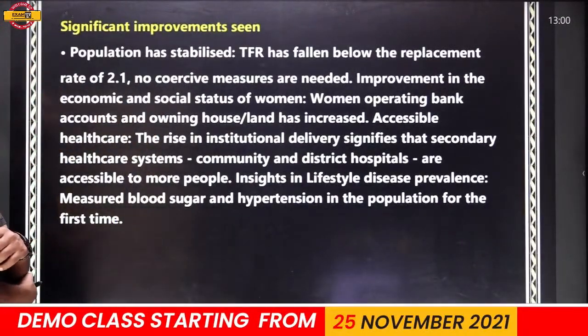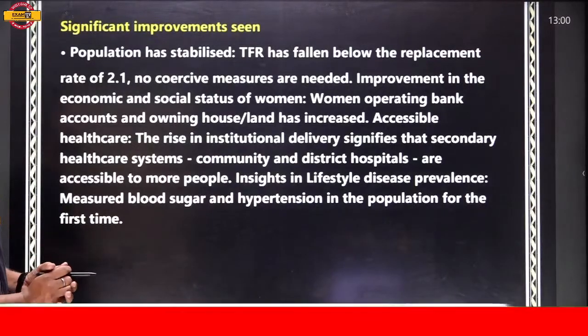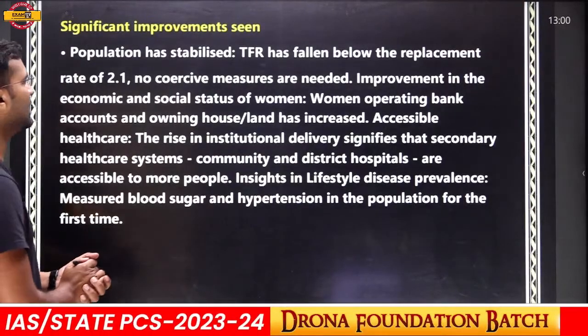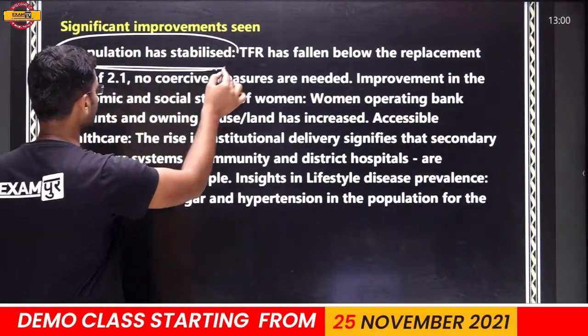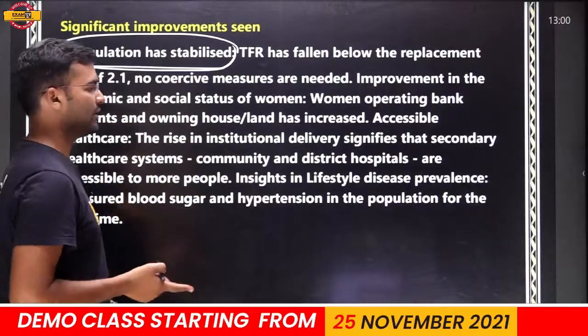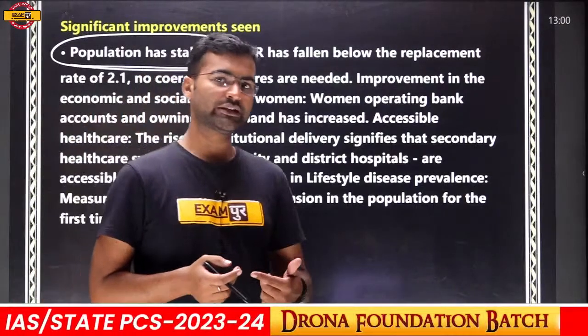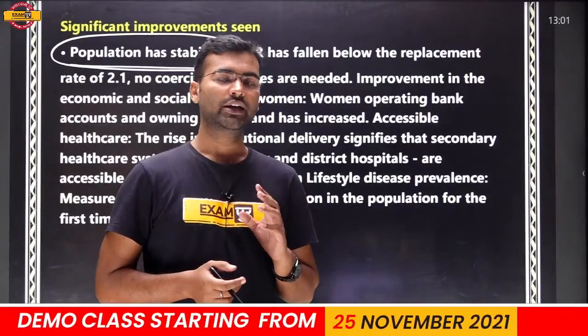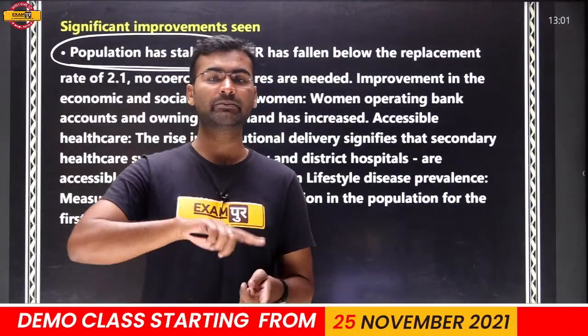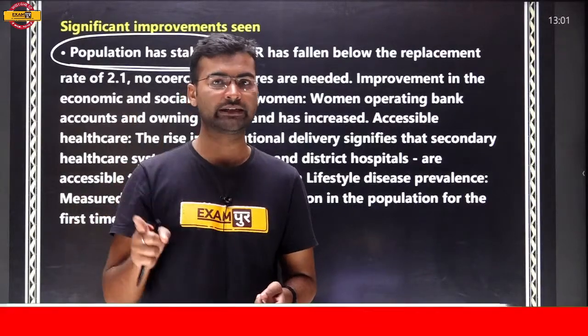Significant improvement seen. Which improvements have been seen in our health stability or the health system? Population has stabilized. Although population is increasing, the rate of population growth is not increasing. Okay, the rate of population growth is decreasing, but population is increasing.